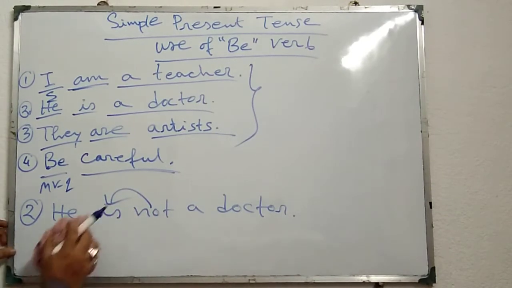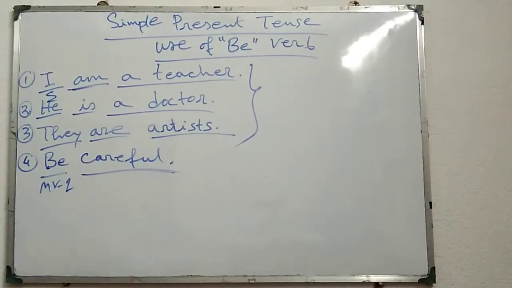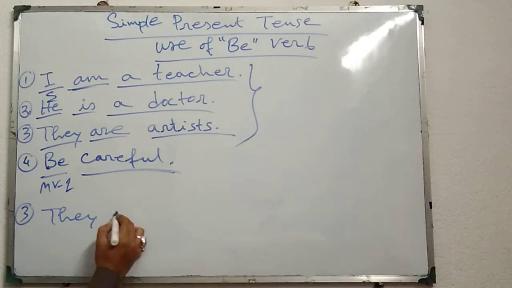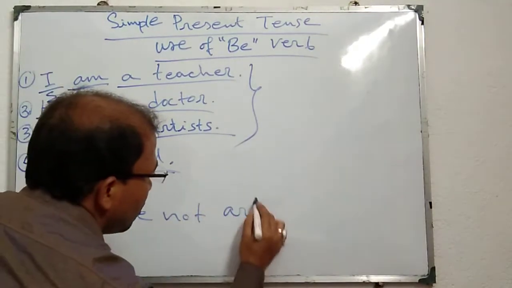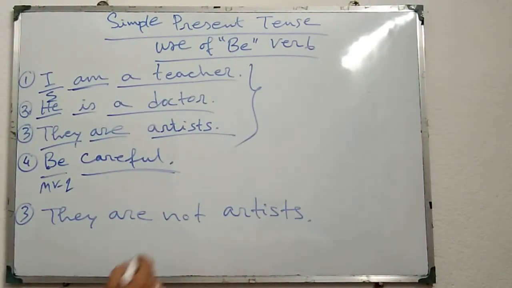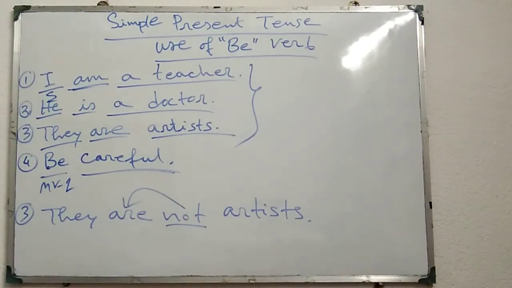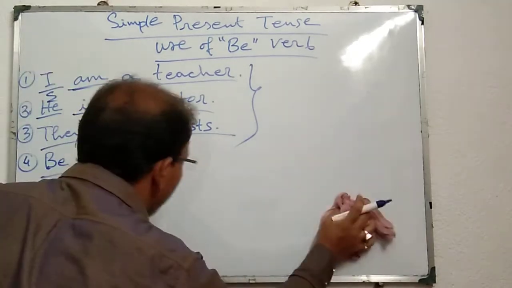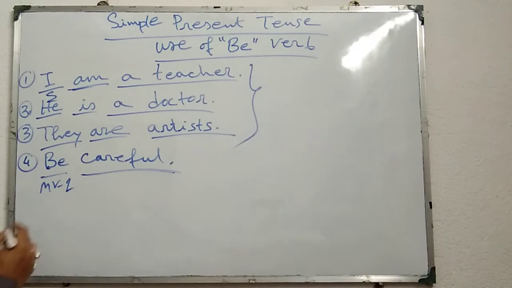Similarly, third one, they are artists. If I want to make it negative, it will be like this: they are not artists. Here also not is placed just after the be verb are. And the fourth one, which is an imperative sentence, if I want to make it negative, it will be like this: